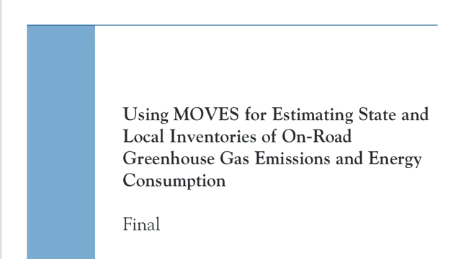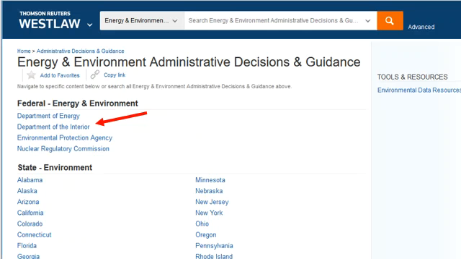Advisory opinions are authoritative interpretations of statutes and regulations that indicate agency policy and expectations. Guidance documents are available from many of the major legal research platforms, but agency decisions and guidance are not always front and center. Here are some tips for finding environmental agency decisions on the major research platforms.